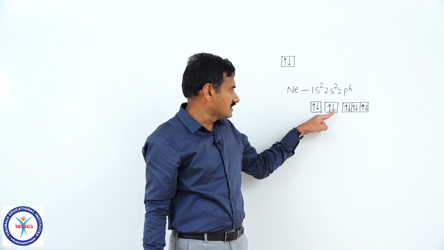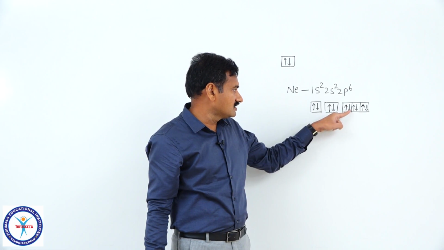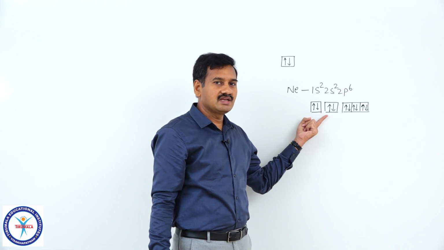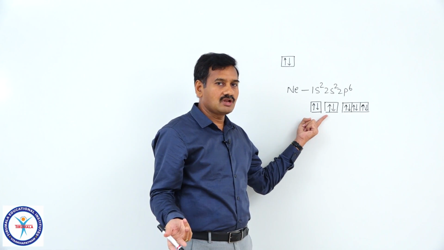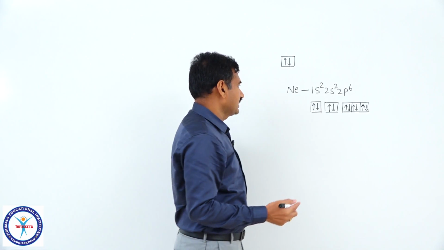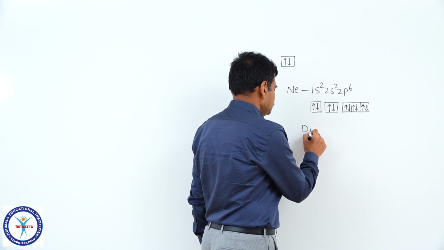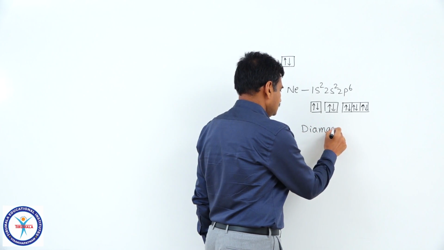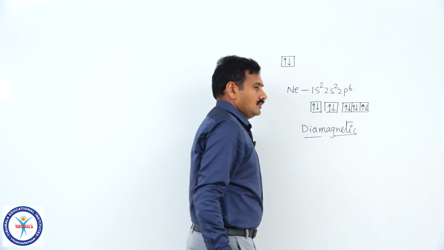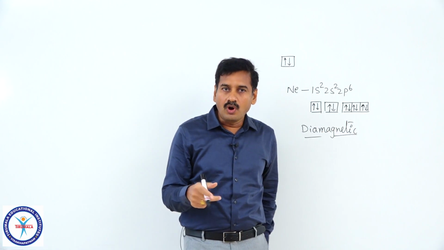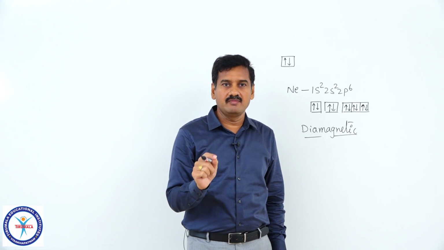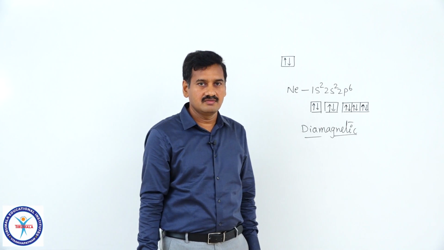Similarly, this will be cancelled by this one, and this by this one. So, for all these 5 pairs of electrons, the net magnetic moment is cancelled. So, the total magnetic moment is equal to 0. That kind of substances are called diamagnetic. So, substances with no unpaired electrons are diamagnetic. They will be repelled by the external magnet, right.